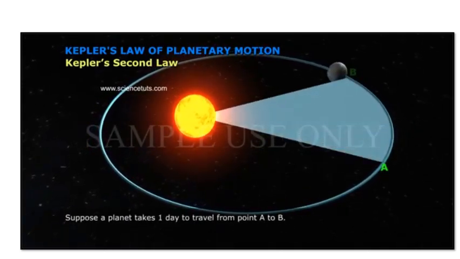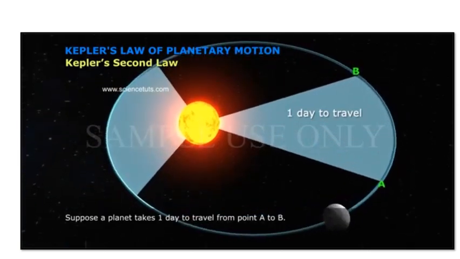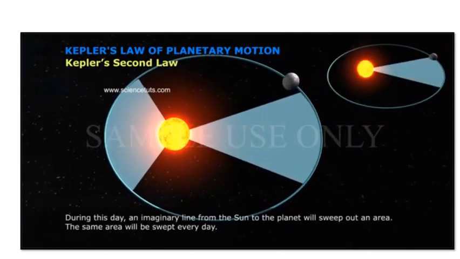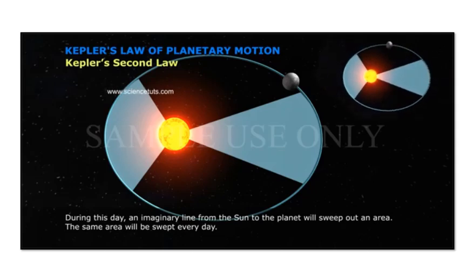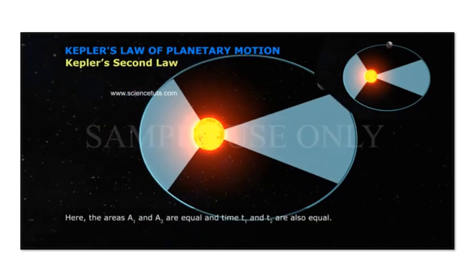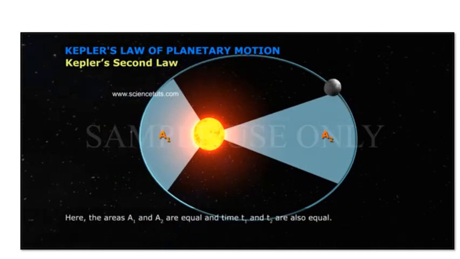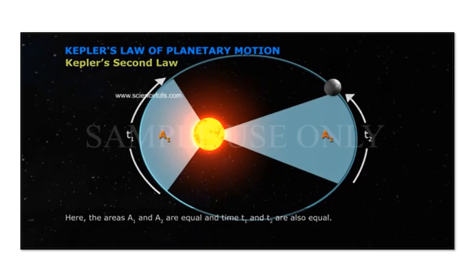Suppose a planet takes 1 day to travel from point A to B. During this day, an imaginary line from the Sun to the planet will sweep out an area. The same area will be swept every day. Here, the areas A1 and A2 are equal and the times T1 and T2 are also equal.